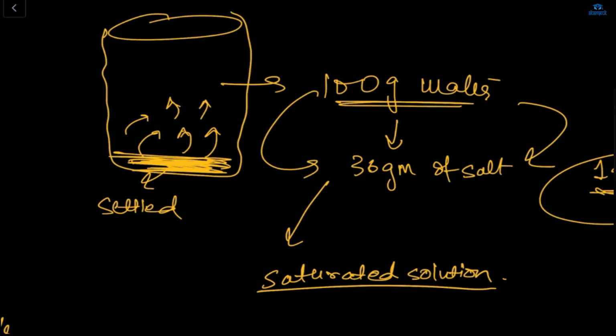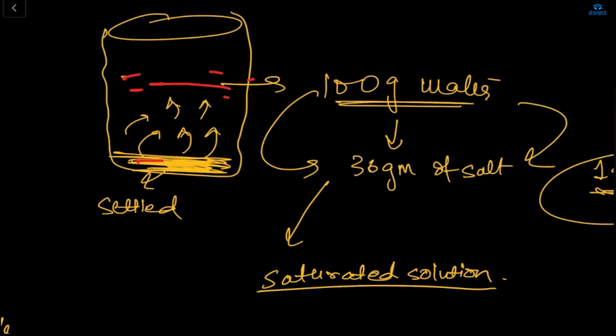How is there a way? The dissolved particles will come down and the undissolved will dissolve. See here, there's a dissolved particle and here's an undissolved salt. The dissolved particles will take the place of the undissolved particles, and the undissolved particles will take the place of the dissolved particles. That's how the settled salt can dissolve in water. The same thing happens for sugar. That's why my sugar wasn't mixing in my water so well.